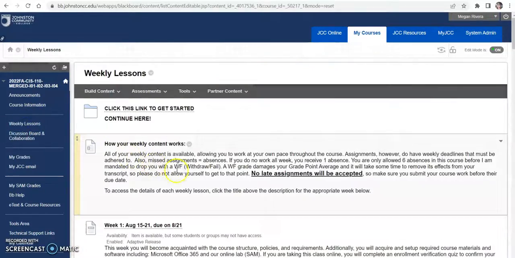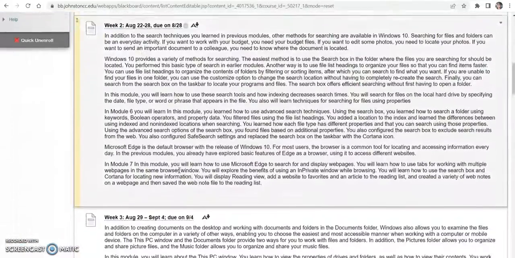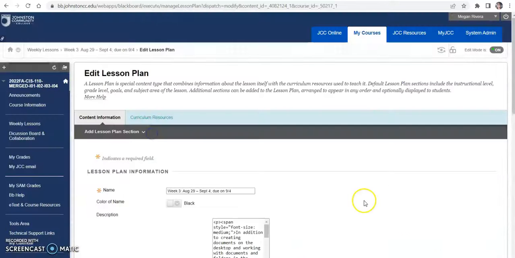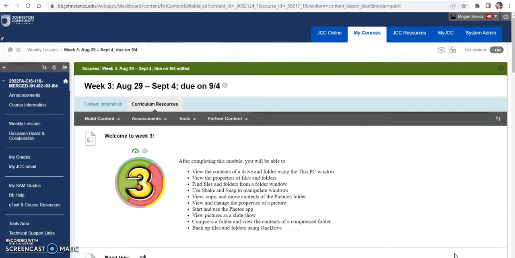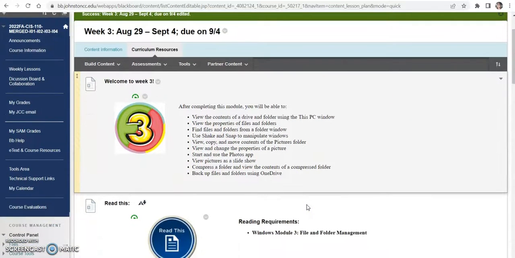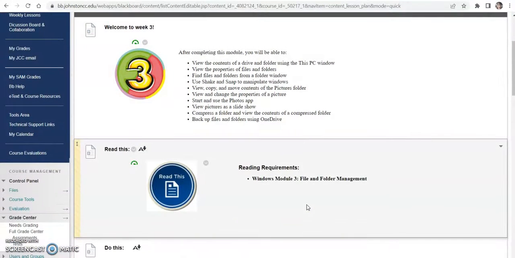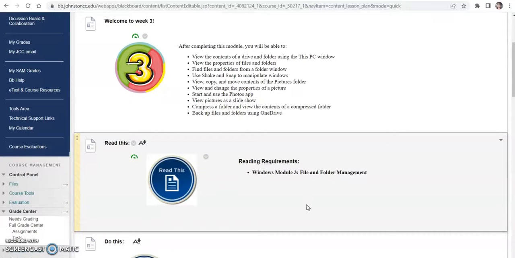I just wanted to go over a few quick things for this week. Keep in mind the college is closed on Monday, which is Labor Day, September 5th. Your assignments are due on Sunday the 4th. However, you can feel free to get them done in advance so that you can have your whole weekend to enjoy. This week you are still going to be focusing on concepts.